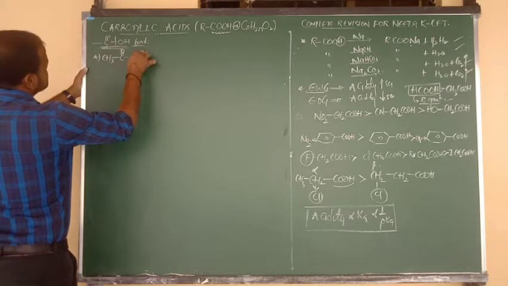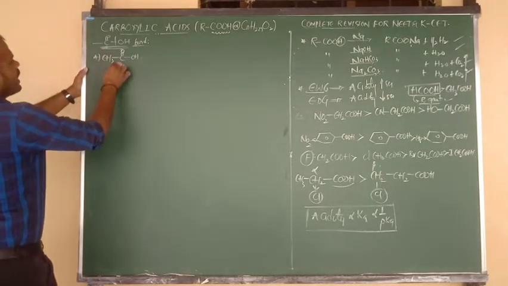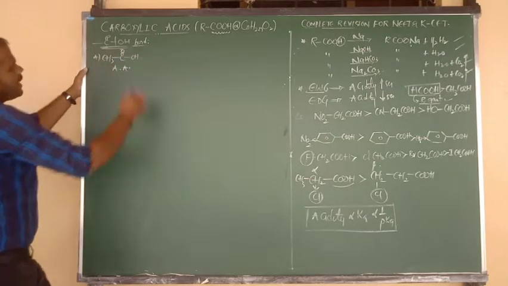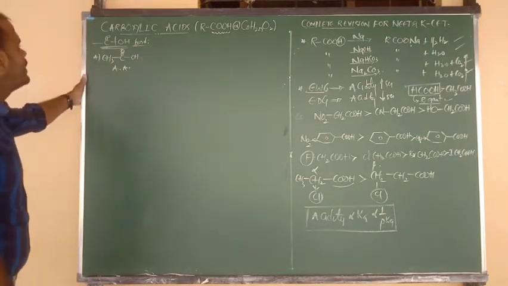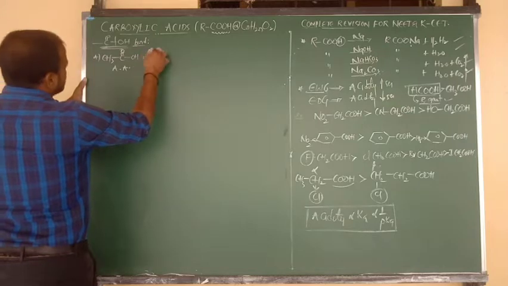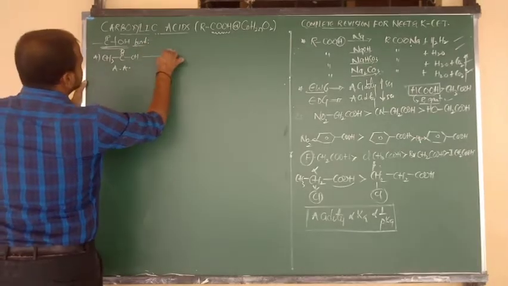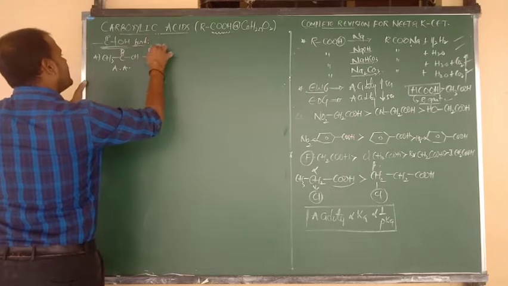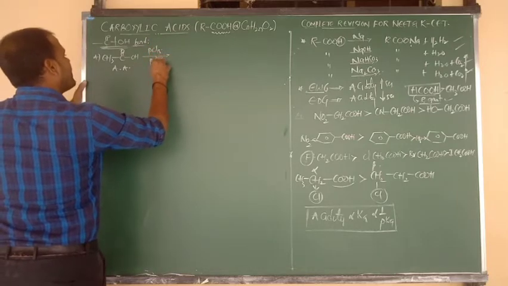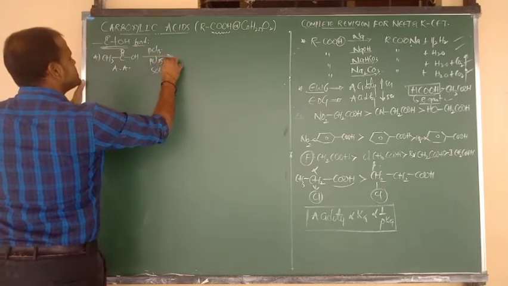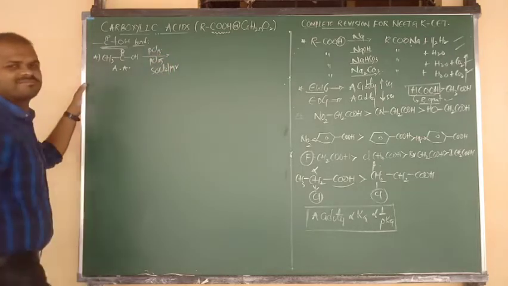Carboxylic acids, CH3 bonded to COOH, an example of a carboxylic acid, also called acetic acid. Here acetic acid undergoes reaction with 3 reagents we can consider: either PCl3, or PCl5, or SOCl2 in presence of pyridine.